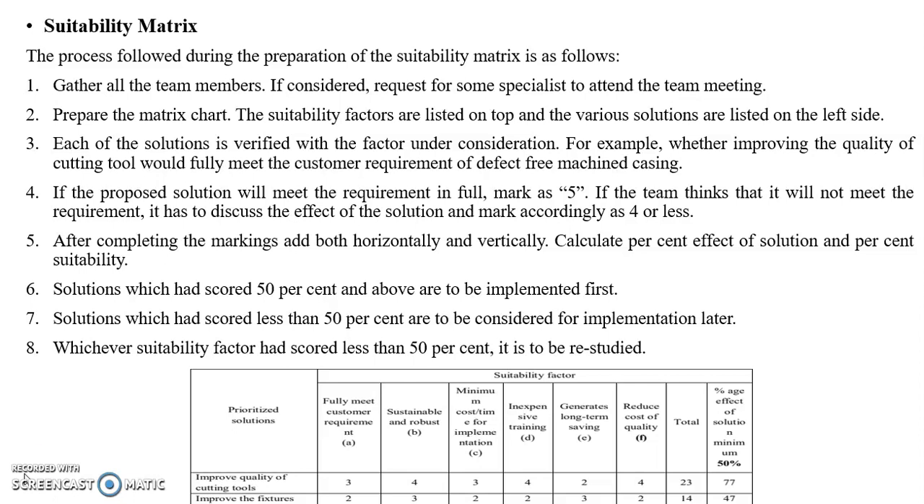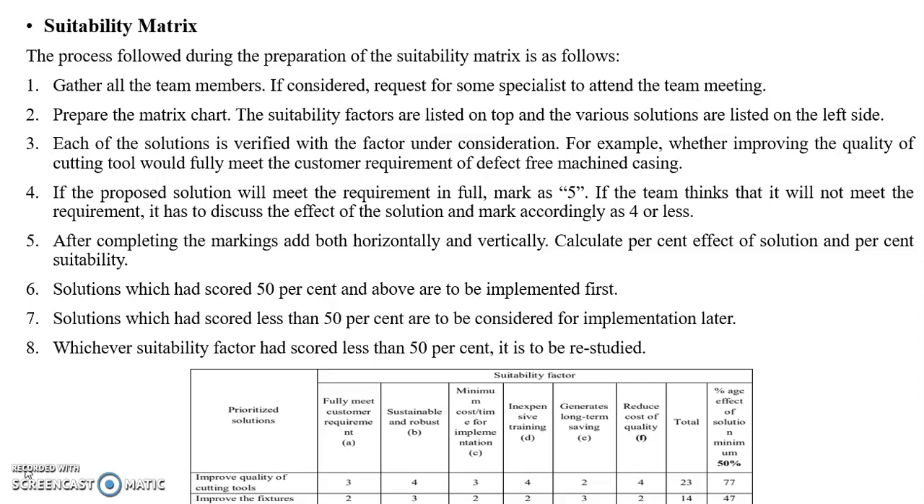And next, the process followed during the preparation of the suitability matrix. The first step is to gather all the team members, and if considered necessary, request some specialists to attend the team meeting. Call for a meeting of all the invitees who are involved in the project and also who are interested in the project.